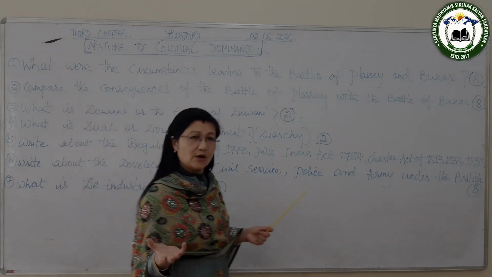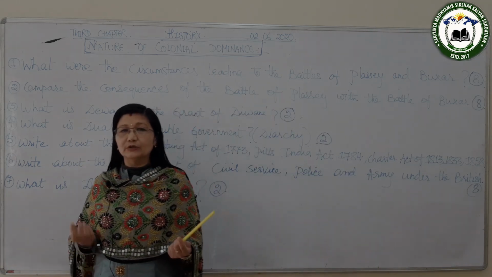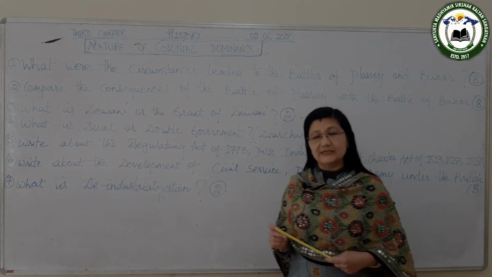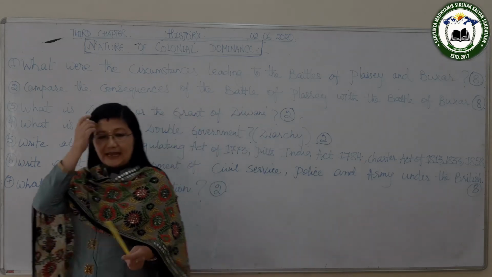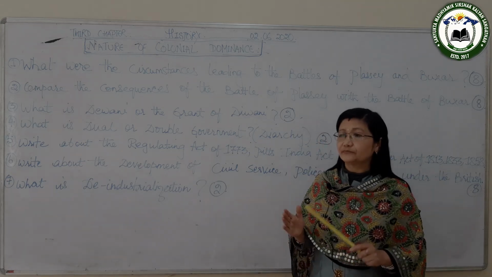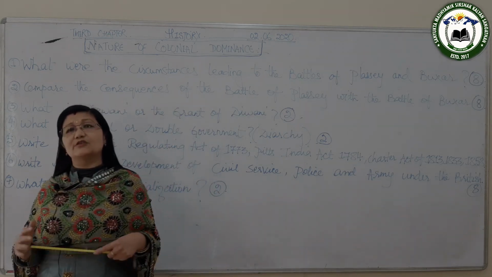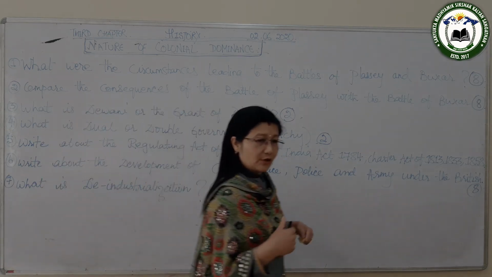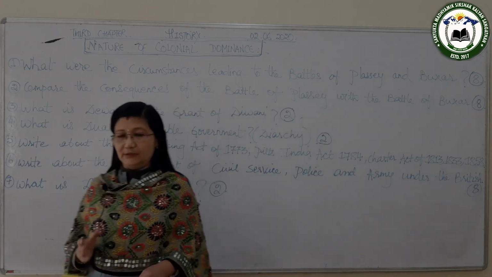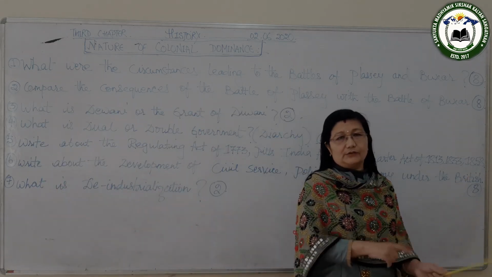And the Board of Control were also the executive members, I told you, no? So through them the British Parliament controlled the East India Company, and another was that the East India Company was also controlled by the Court of Directors. And this Court of Directors were in India, and they were also the executive body whose duty was to carry on the policies made by the British government. So the Board of Directors controlled the East India Company.